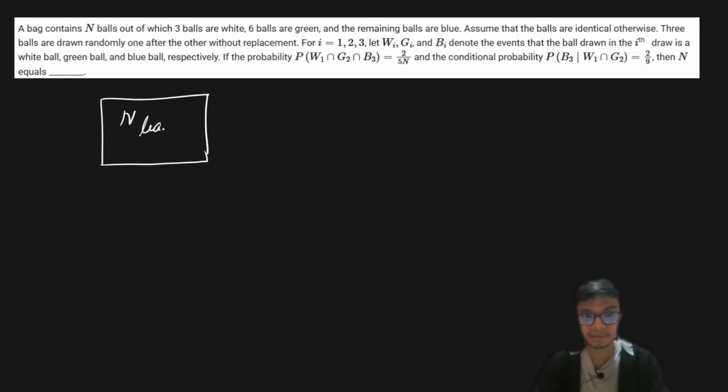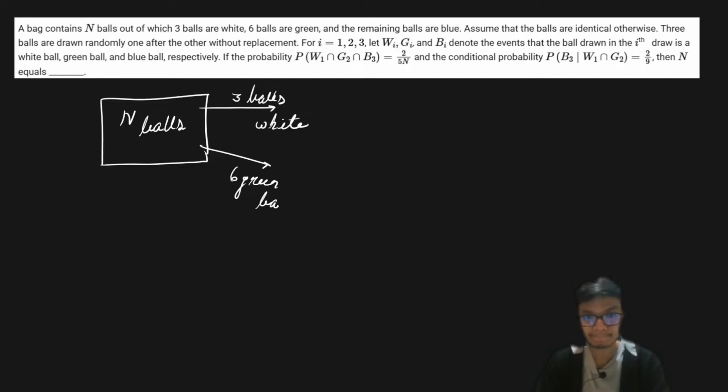Out of these, three balls are white, and we have six balls which are green, six green balls, and the remaining balls are all blue. So that is n minus 9 blue balls.